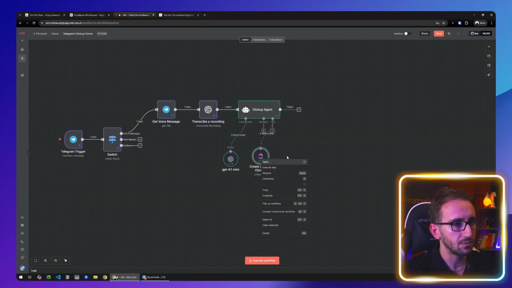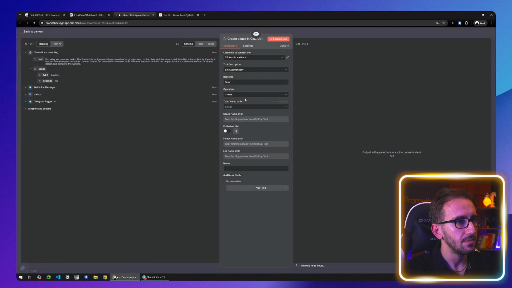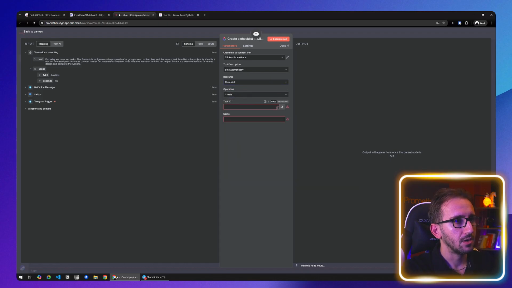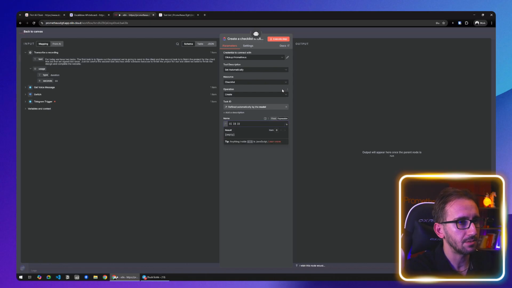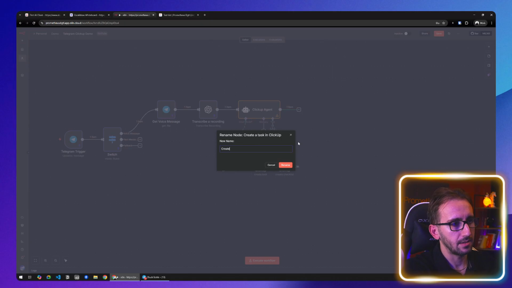So what we're gonna do is we're going to go back to tools and create another ClickUp tool. And this time under a resource is going to be checklist. So for the task ID, we're gonna let it define it automatically. And for the name, we're just gonna do the same thing as before. We're gonna mark it as an expression and say from AI checklist name. So this is going to be, you know what, let's rename this,